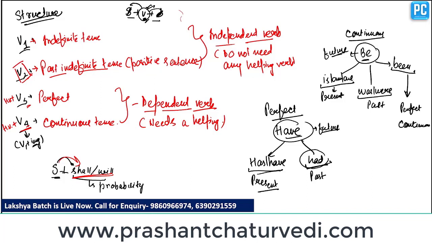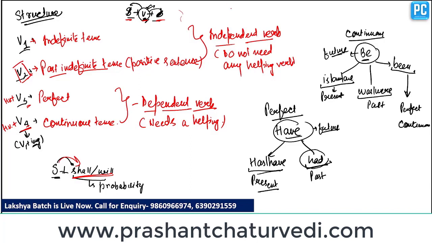Now if we want to construct a future continuous tense, we just have to remember that the basic structure of any kind of tense is subject plus verb plus object. Clear? We need not learn how to place a subject or an object. It is fixed that a subject is used before the verb and an object is used after the verb. We just have to understand how to use a verb in a sentence.